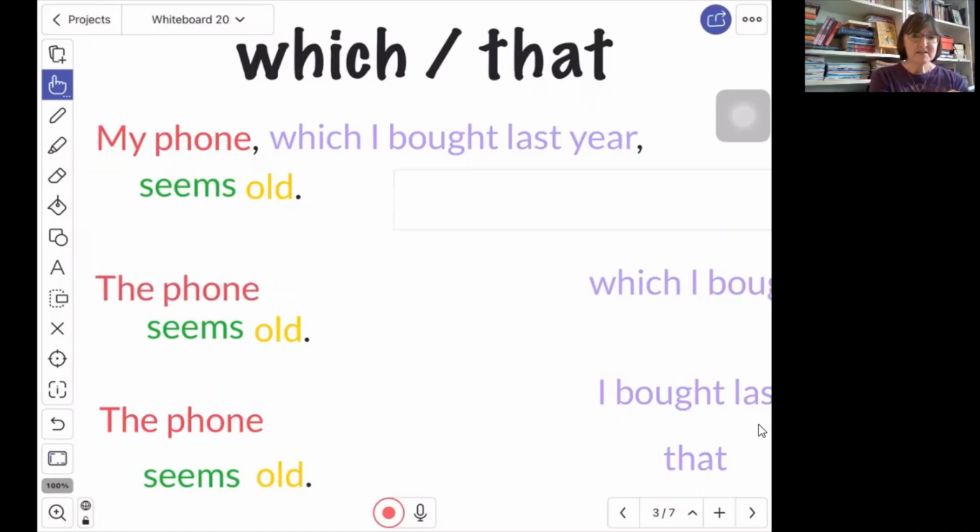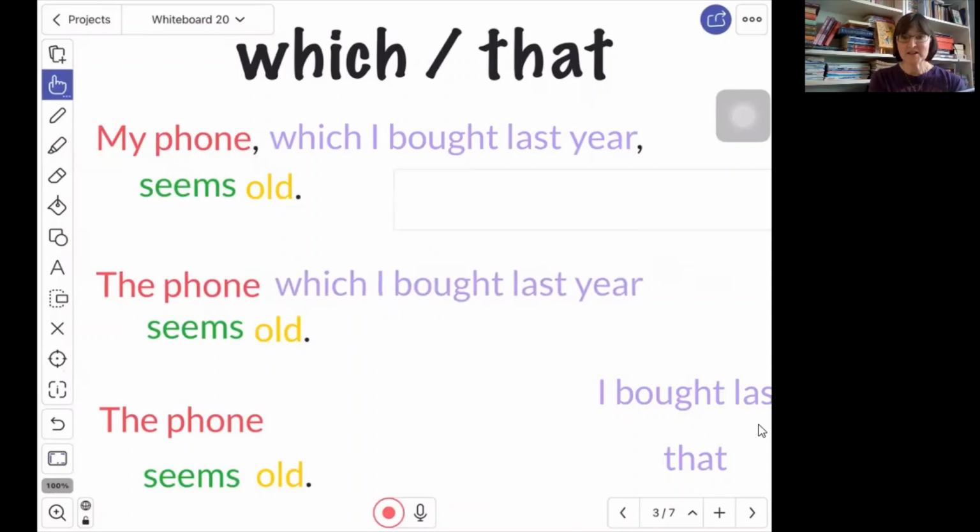Let's look at this sentence. The phone seems old. Well, because I use the word the, I don't know which phone I'm talking about. I want more information. Okay, I'm not clear. So it's more important here to say the phone which I bought last year seems old. The only difference between this sentence and this sentence is this one begins with my and this one begins with the. My is much more specific.